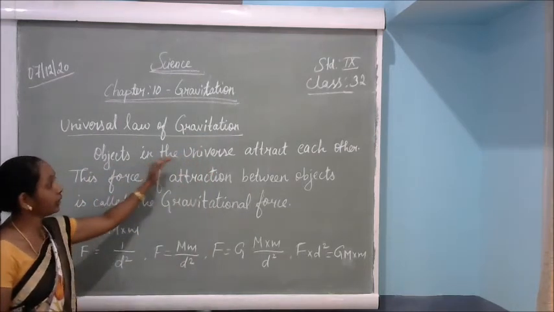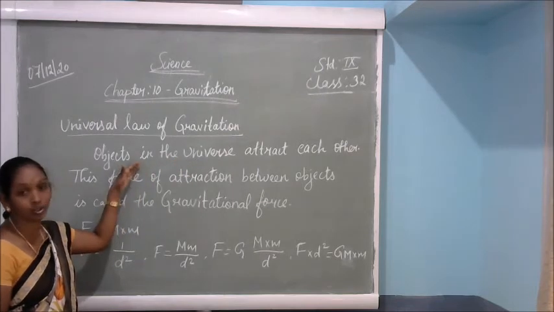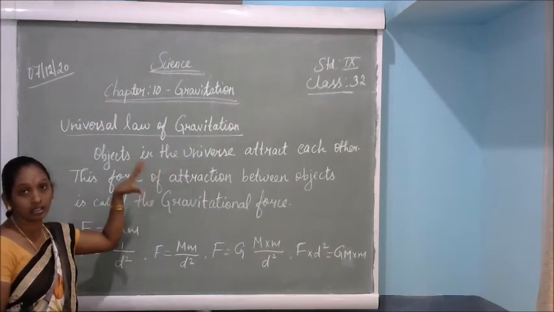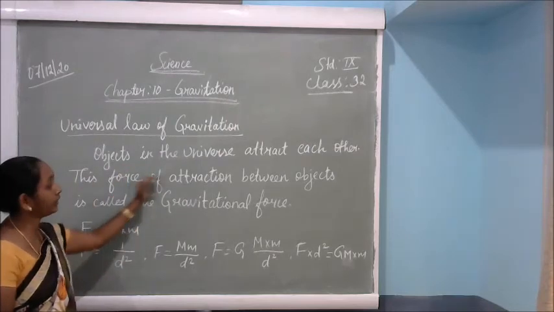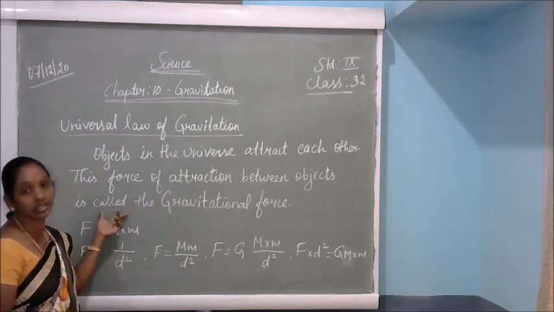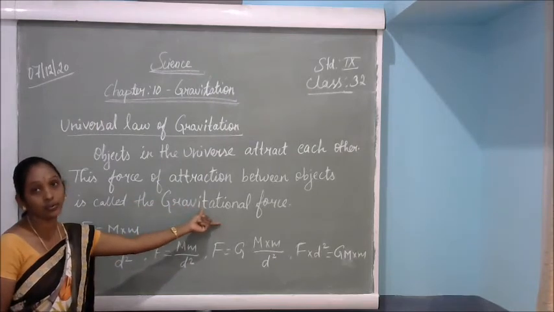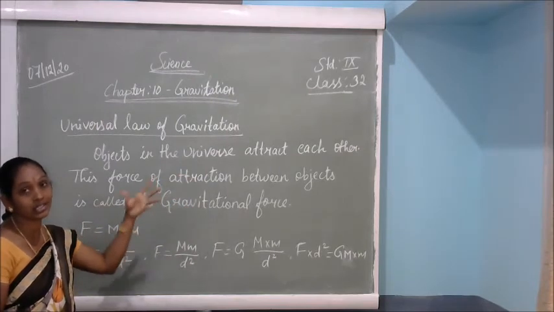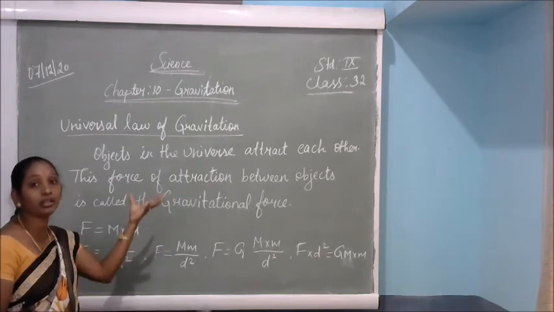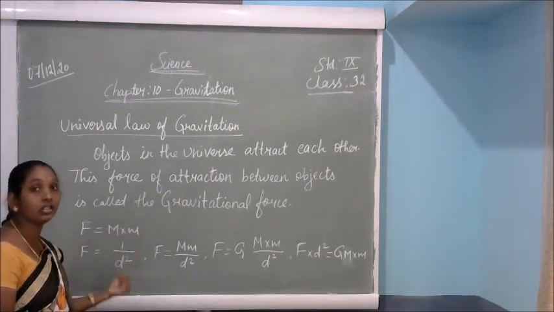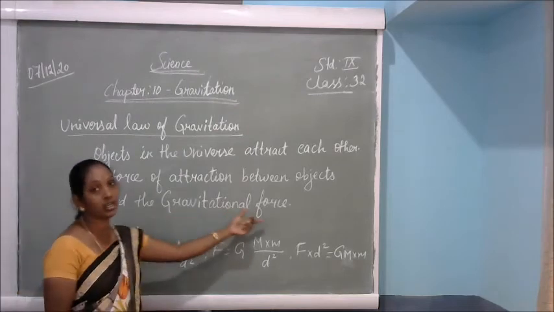See, objects in the universe attract each other. I told you each and every object in the universe attracts each other, no? So that type of force of attraction between the two objects is called gravitational force. Between the two objects there is some attractive force. That attractive force pulls the object towards the earth. That is called gravitational force.